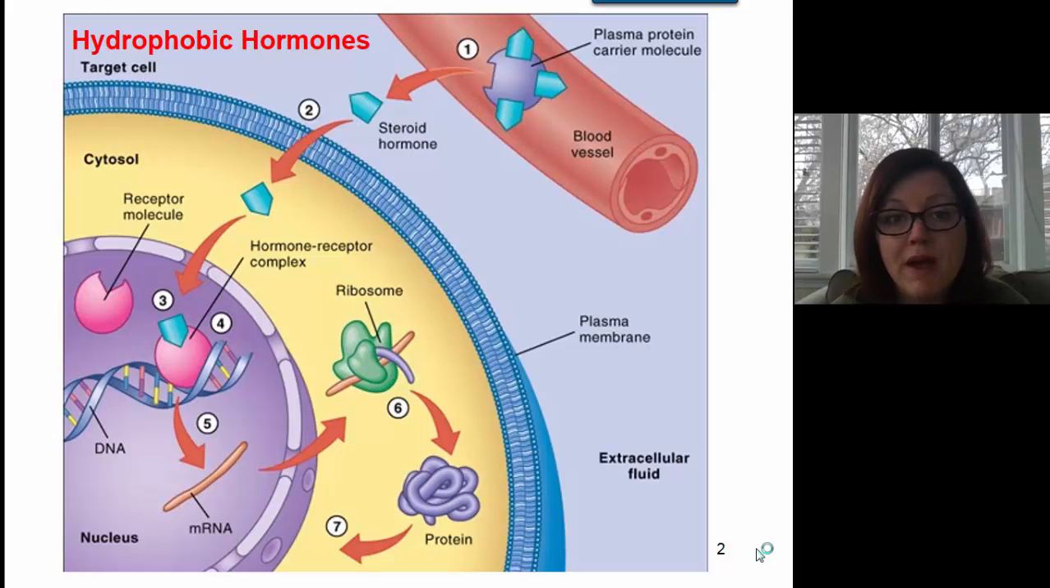So here's a picture kind of describing the mechanism of action of a hydrophobic hormone. So here we can see the transporter protein in the bloodstream carrying the hydrophobic hormones. Then the hydrophobic hormone diffuses across the cell membrane of the target cell, entering the cell. In this particular example, the receptor for the hormone is inside of the nucleus. So that means the hormone has to enter the nucleus through nuclear pores and then bind to the receptor. The hormone receptor complex then binds to DNA, altering gene expression. In this particular example, this hormone receptor complex is causing the cell to make a protein that it wasn't making previously.